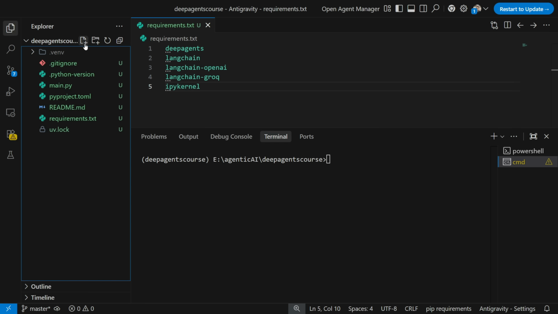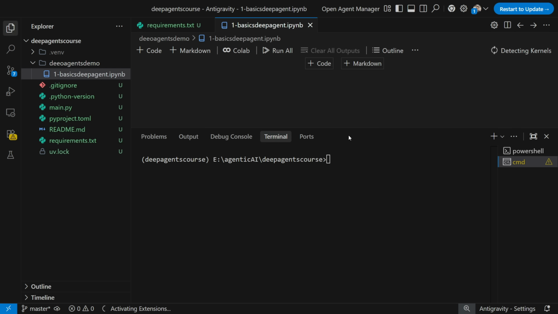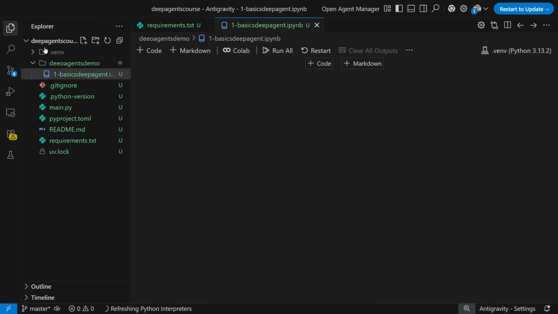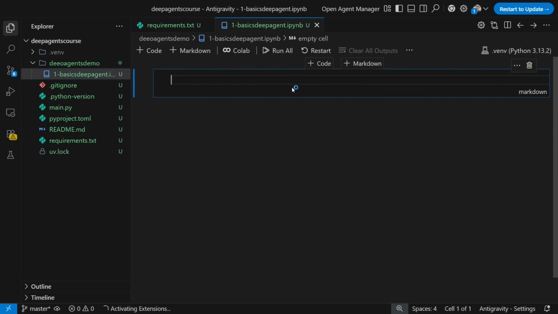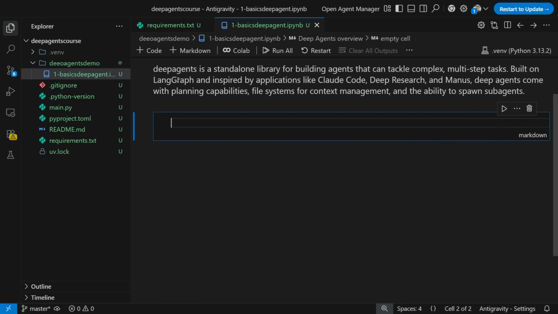Now, the next thing is that I will go ahead and create a folder. Let's say this folder name is deep agents demo. And the first file is like a basic deep agent .ipynb. Perfect. Now, the first step, we will go ahead and select our kernel. So we have selected our kernel. I will put some definition over here so that you can refer to it whenever you want.